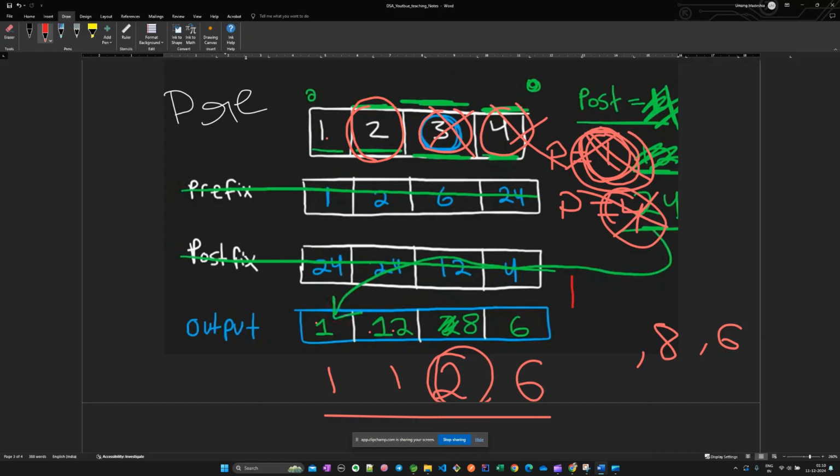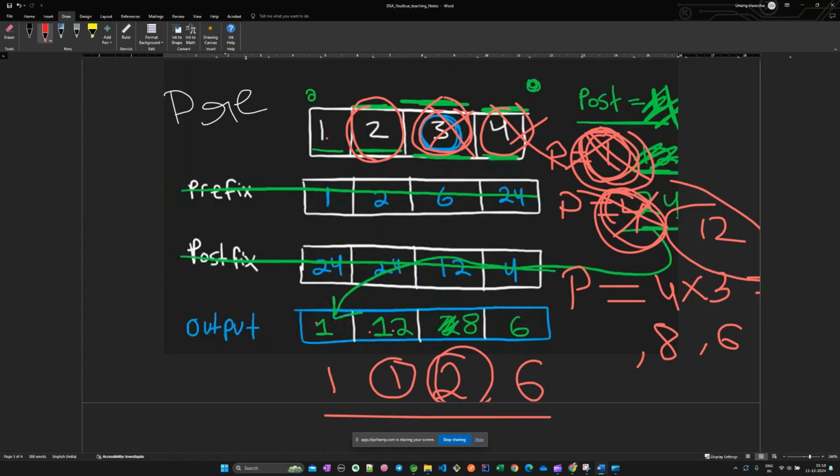Okay, now we have to calculate the new postfix. New postfix is always calculated as the old postfix into the i plus 1th number. The i plus 1th number is 3. So the new postfix would be 4 into 3, which is 12. After calculating the new postfix, we need to multiply it by the number in the output array. 12 into 1, 12. 12 is the final answer.